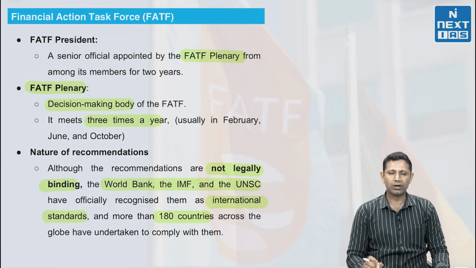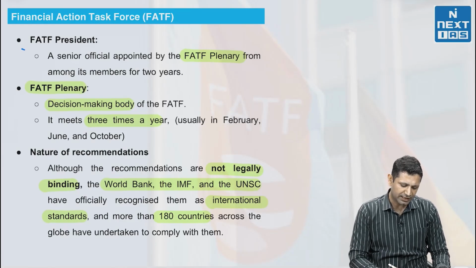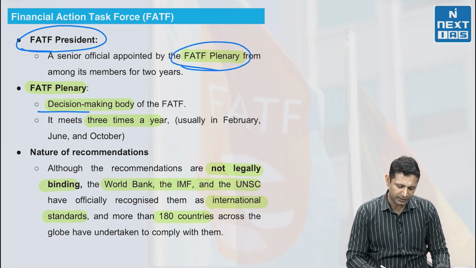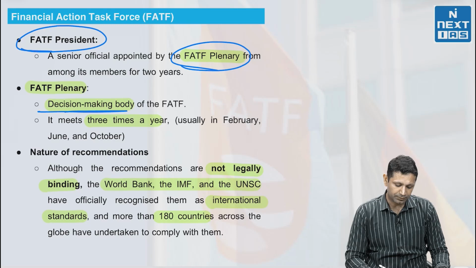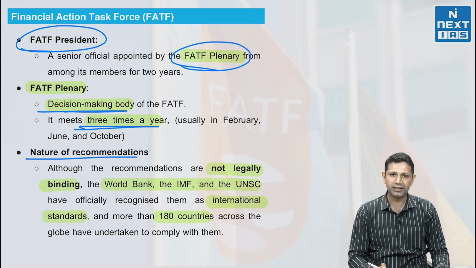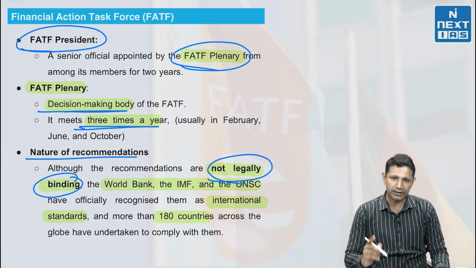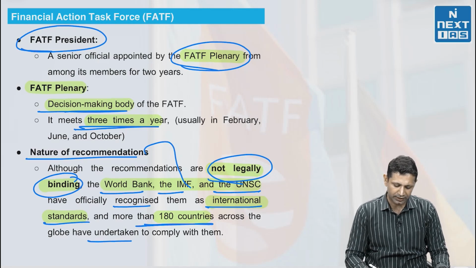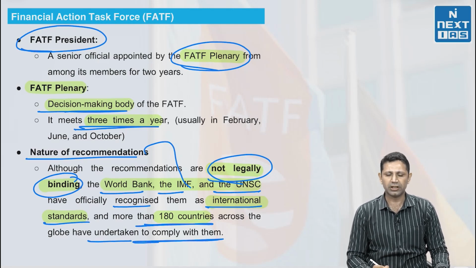The next thing is about FATF's structure. There is a FATF president, and that president is elected by the FATF plenary. The plenary is the biggest decision-making body of FATF. It meets 3 times a year and it decides upon the grey list and the blacklist. Now, what is the nature of the recommendations? The nature of the recommendations is not legally binding, as I have already told you, but the World Bank, IMF, and UNSC, the United Nations Security Council, recognize these recommendations as international standards. That's why more than 180 countries across the globe have undertaken to comply with those recommendations.